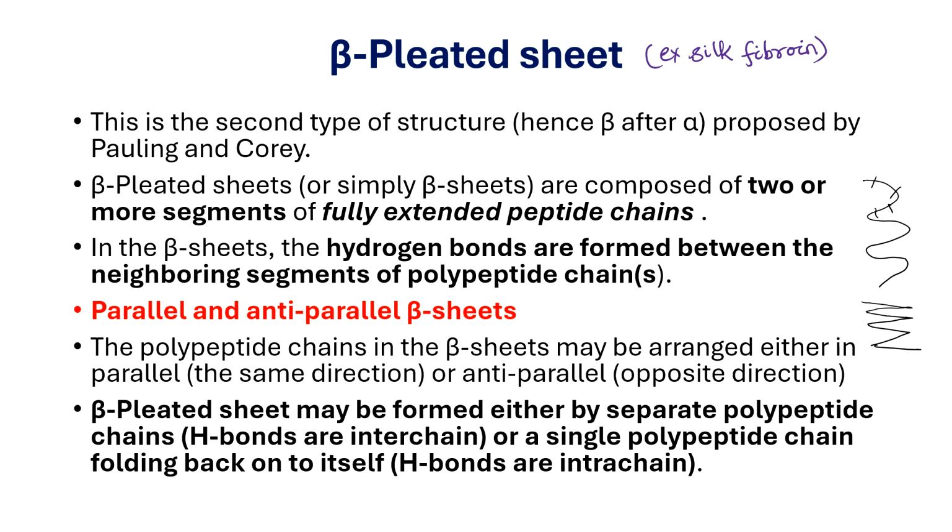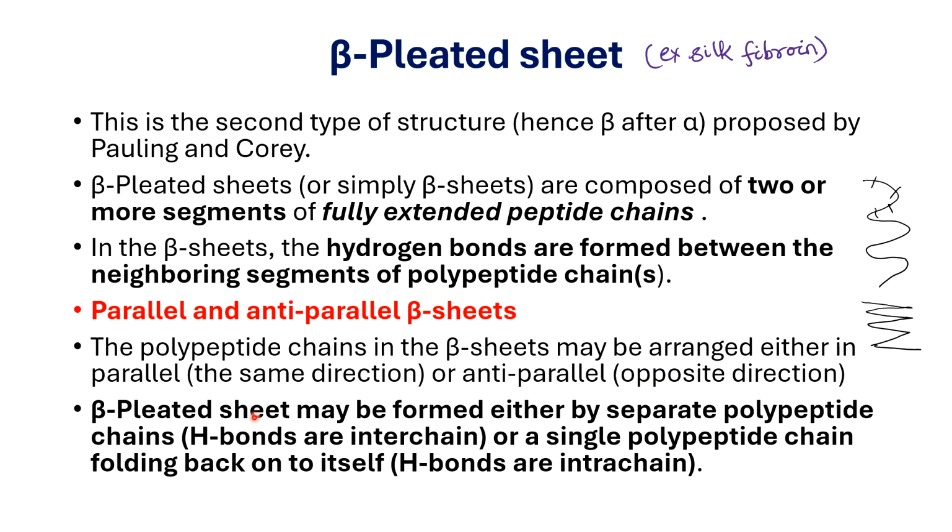Now, if we consider the directionality, beta pleated sheet type structure can be of two types. It can be a parallel beta sheet, or else it can be an anti-parallel beta sheet. The polypeptide chains in the beta sheet may be arranged in the same direction, making the parallel beta sheet, or anti-parallel, in which the chains are in opposite directions.